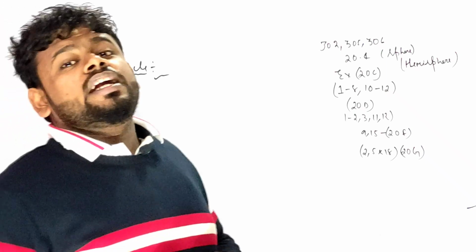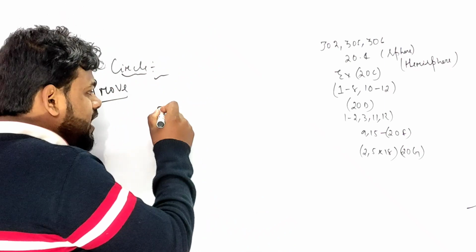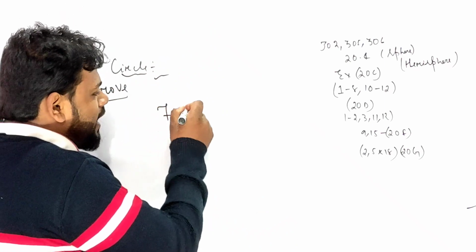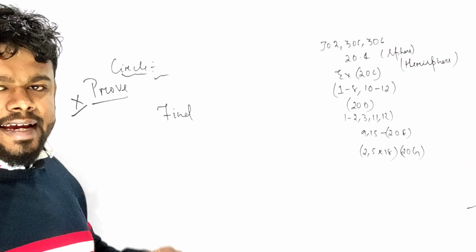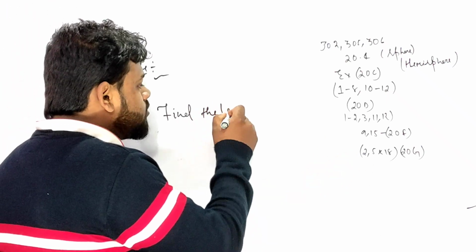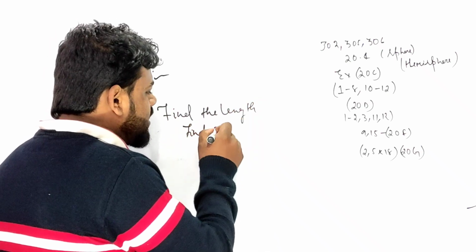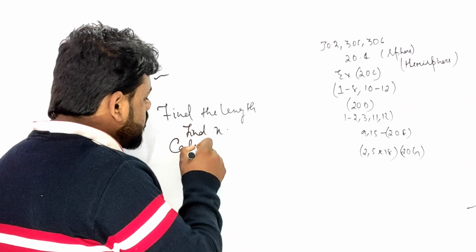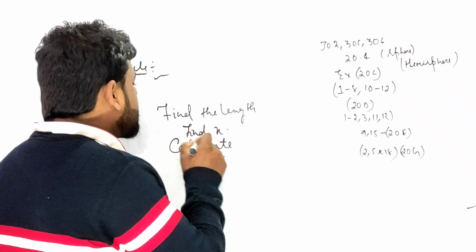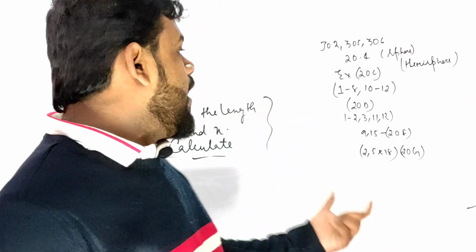Which kind of problem will generally come from the tangent of the circle or from the circle? If there is any kind of question like find x, calculate, you have to do the same kind of question, where it says find it out.